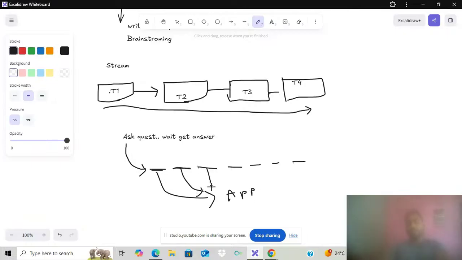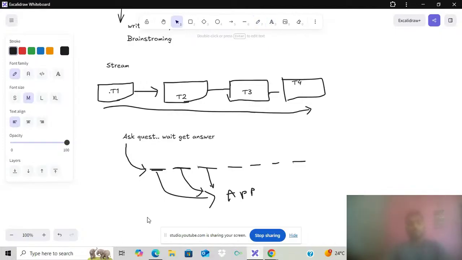When we generate a third token, we send it again. So the user does not have to wait to get the full response. Here we get a response token by token. So we ask a question, there is no waiting time, and the response is sent token by token.